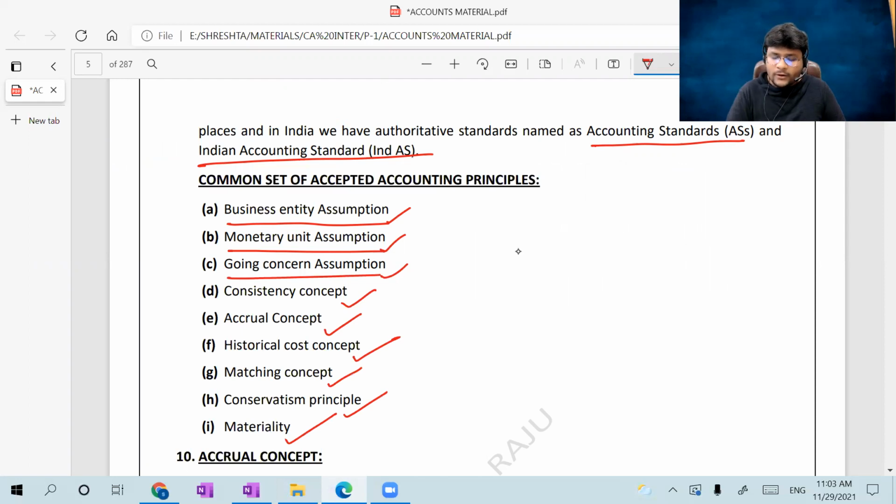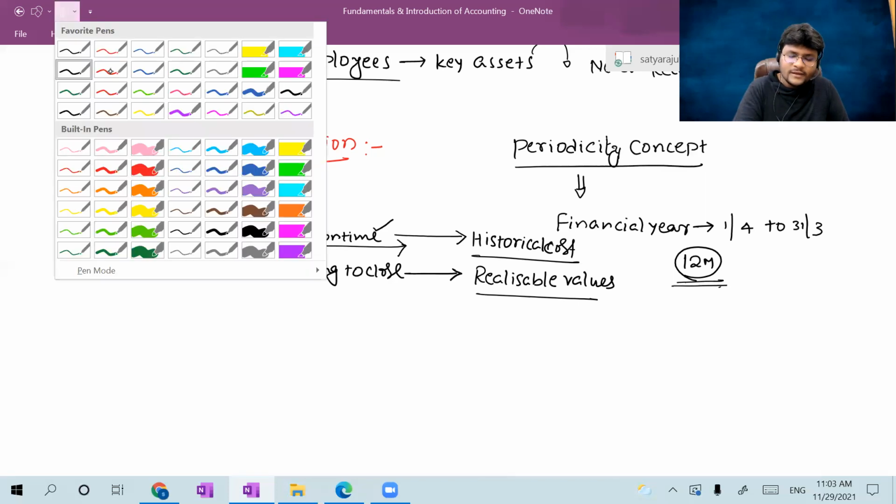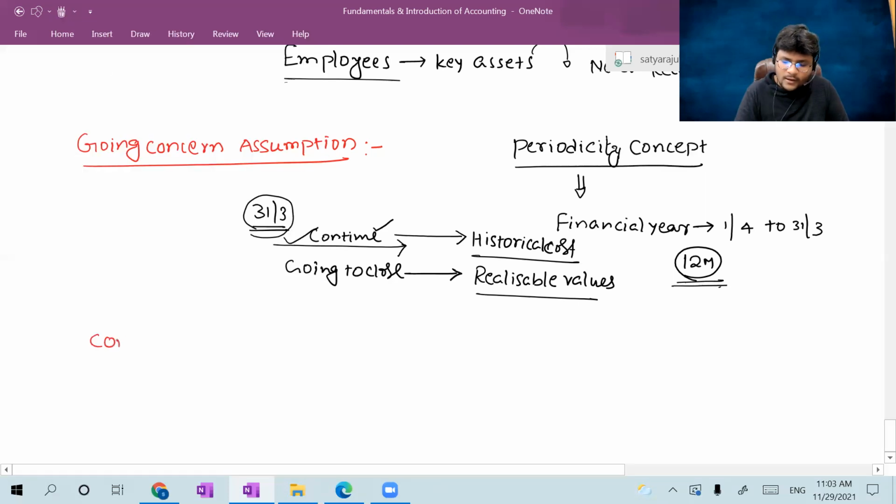Okay, coming to the consistency concept. What is the meaning of consistency? Please consider it, all of you. This is very easy. We can easily appreciate consistency. So, the consistency concept.